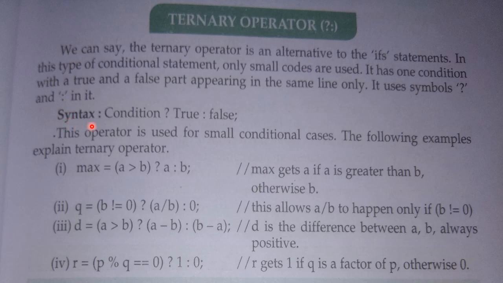What is the syntax of the ternary operator? First it will check the condition, and then the question mark means: is this condition true? If the condition is true, then it will execute the first part, which is the true part, and this colon sign is known as "otherwise". Otherwise it will execute this statement. If the condition is false, it will execute this part.